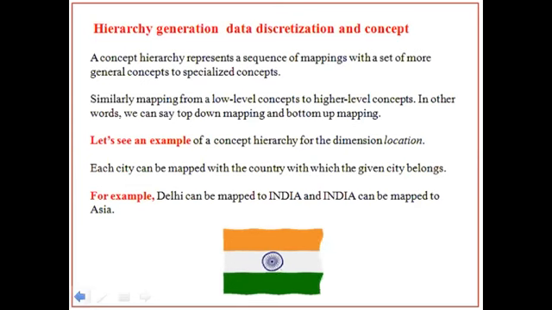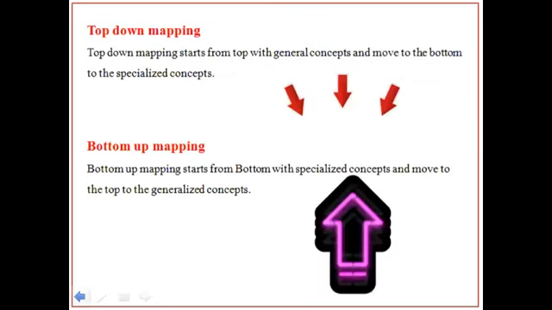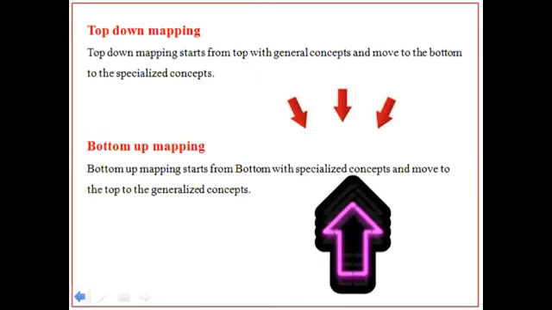Each city can be mapped with the country to which the given city belongs. Now see one example. Delhi can be mapped to India, and India can be mapped to Asia, right? Now see the graphical representation of the top-down and bottom-up approach, or hierarchy.